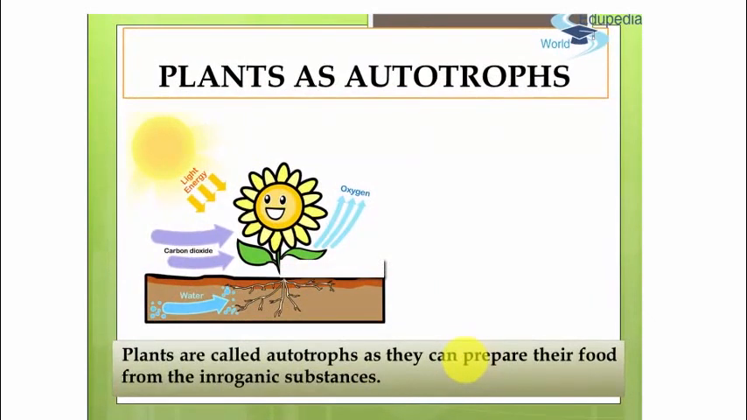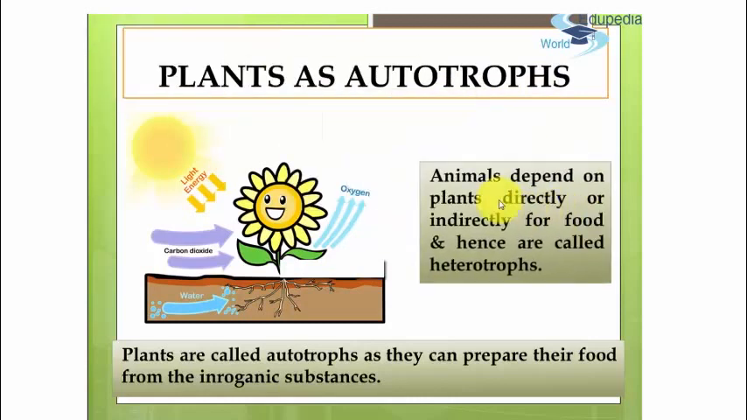Most plants can prepare their food from inorganic substances. Plants are therefore called autotrophs. Auto means self and trophs means food. They make their food by the process of photosynthesis. Animals depend on plants directly or indirectly for food and hence are called heterotrophs.